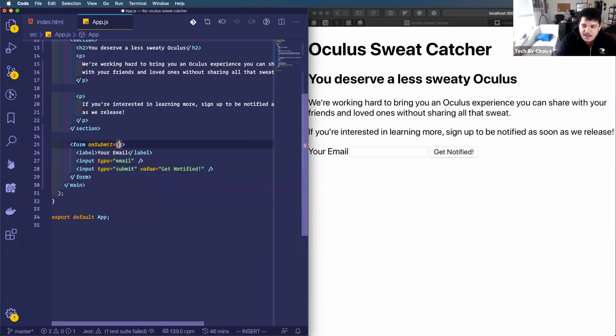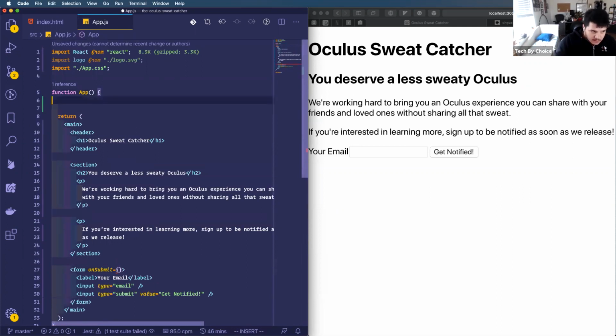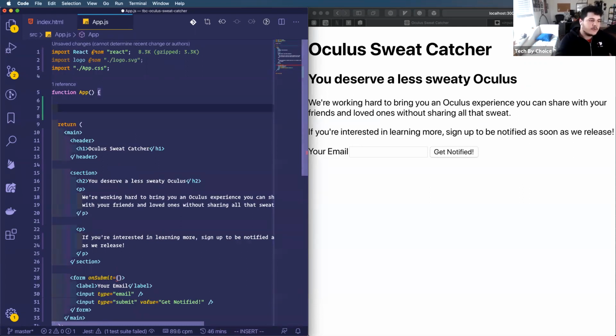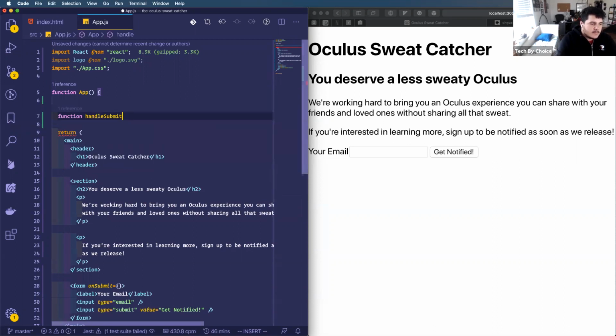Now onSubmit accepts a method. Just to have a little refresher, a method in JavaScript is just the function that I'm declaring. I'm going to name this function handleSubmit.